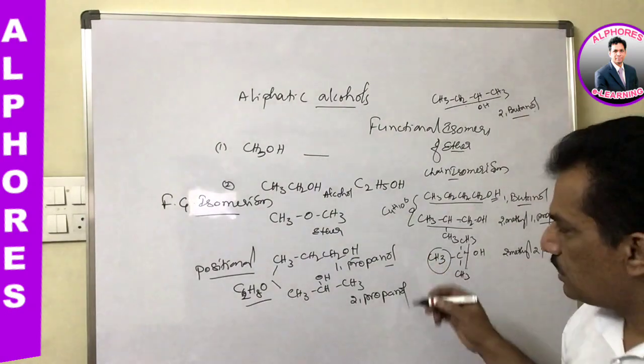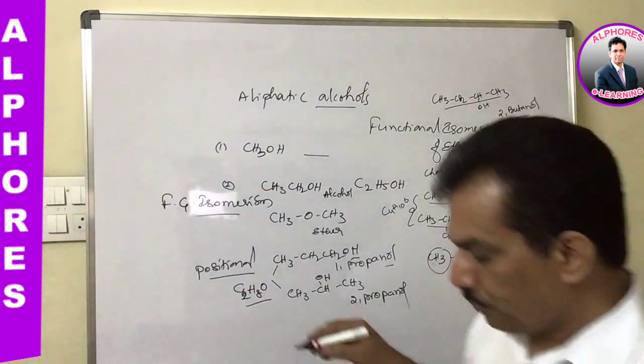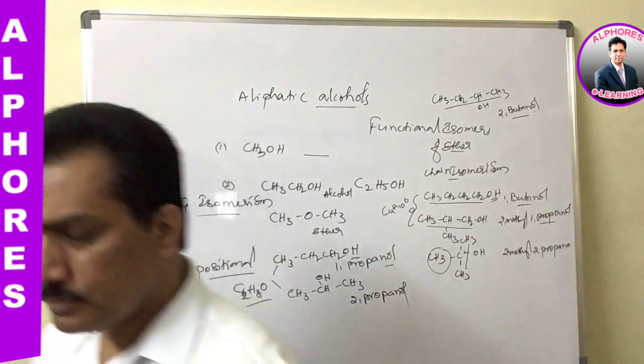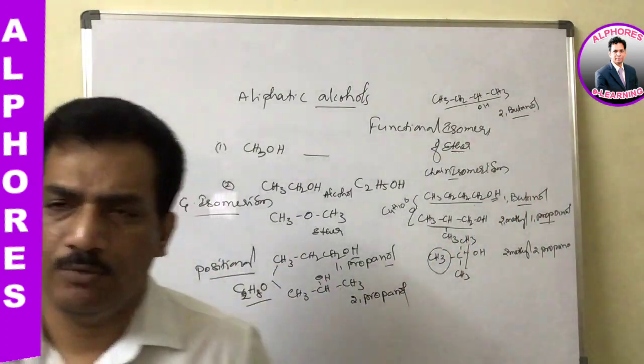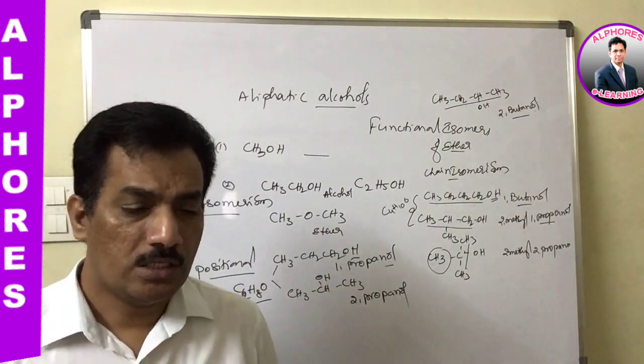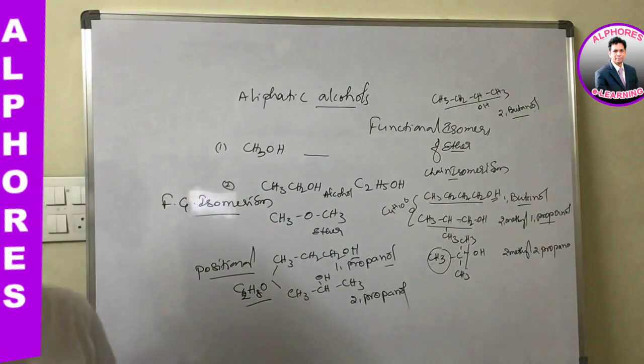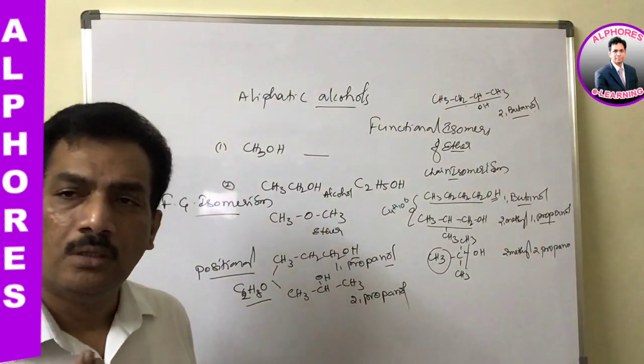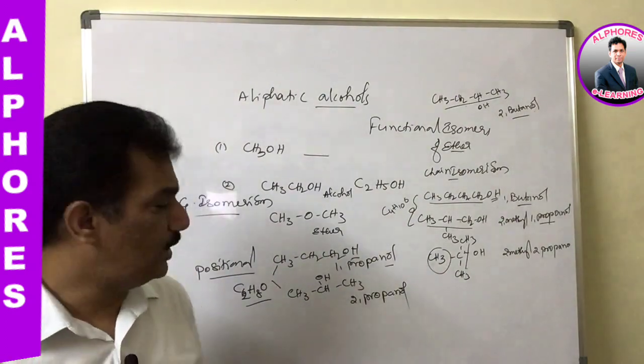So the molecular formula is the same, but the number of carbons in the main chain differs with the same functional group. Just remember, if the functional group is different, then it is functional group isomerism.